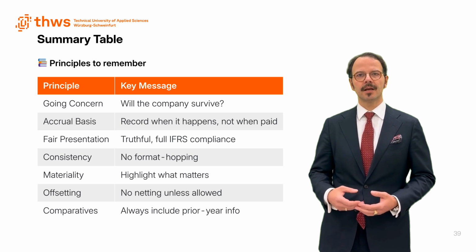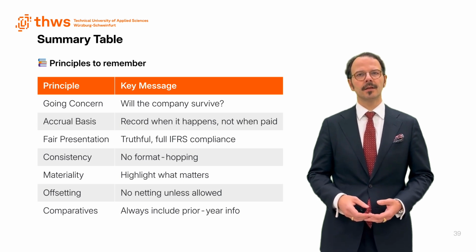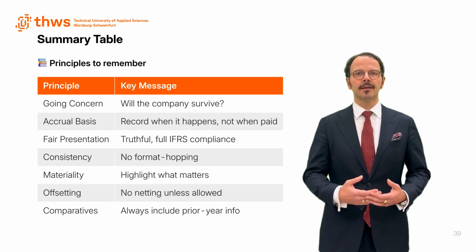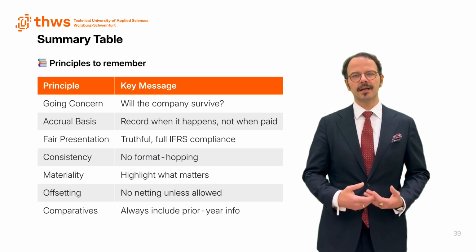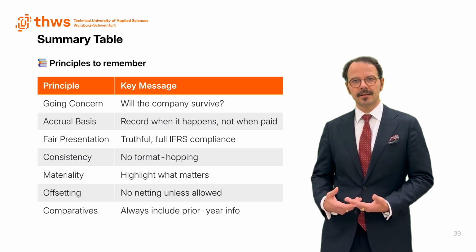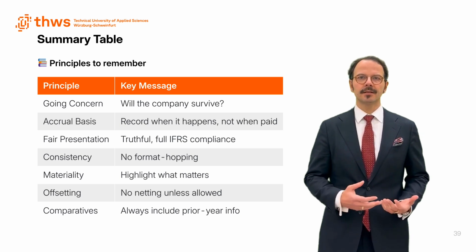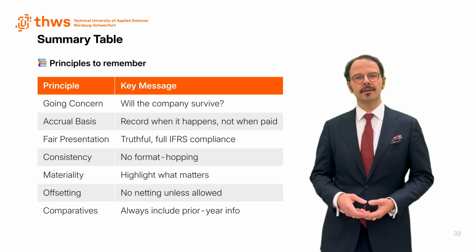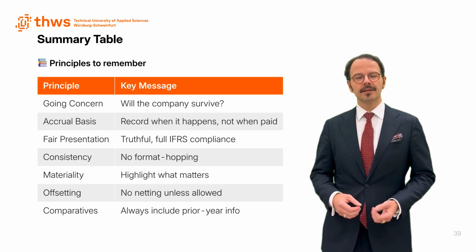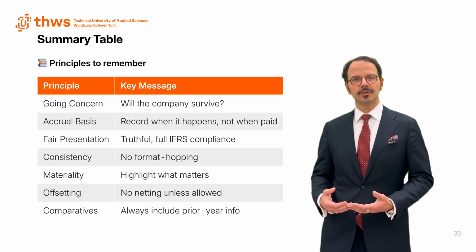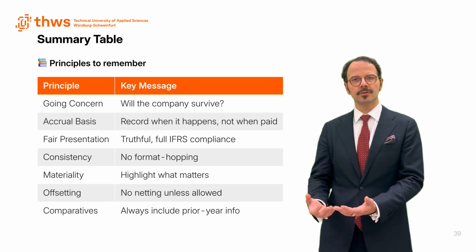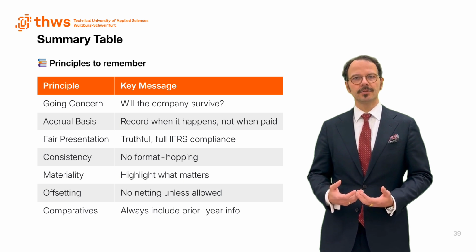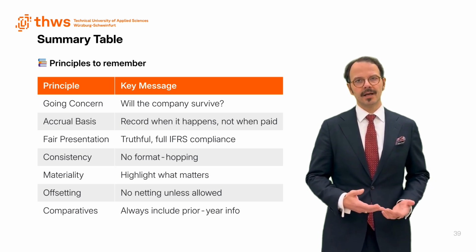Then we keep our presentation consistent over time. No changing formats just for fun. We apply materiality. Highlight what matters, group what doesn't. We avoid offsetting unless a standard says it's okay. And finally, we always include comparative information, because users need to see the full picture, not just one year in isolation. These are the building blocks of clean, trustworthy financial reporting under IAS 1.